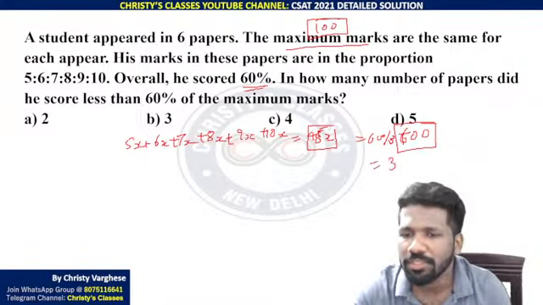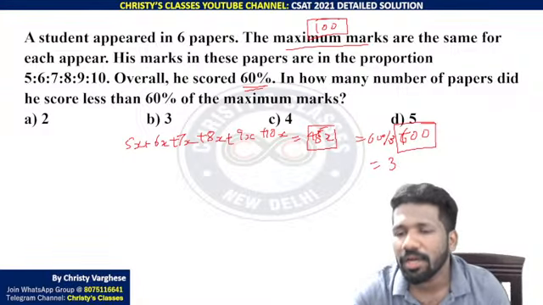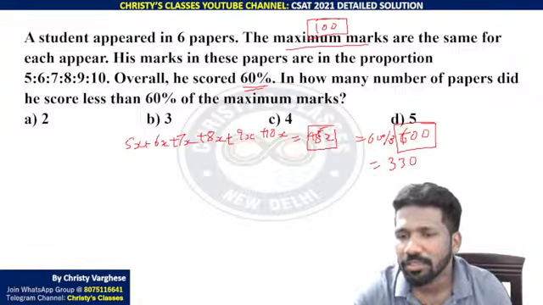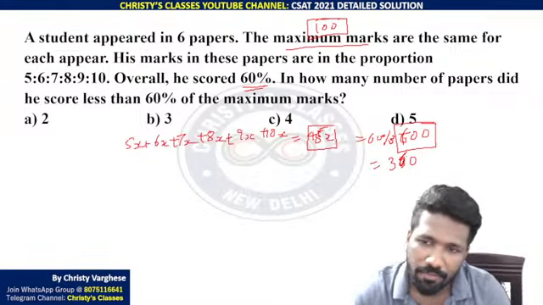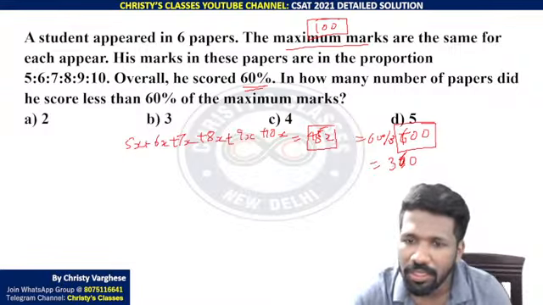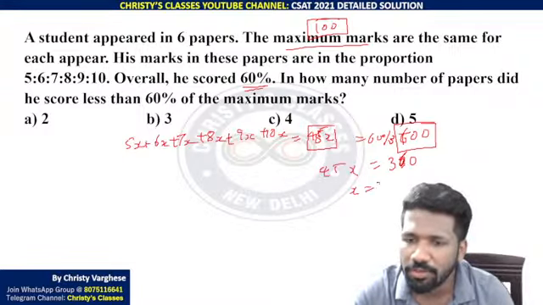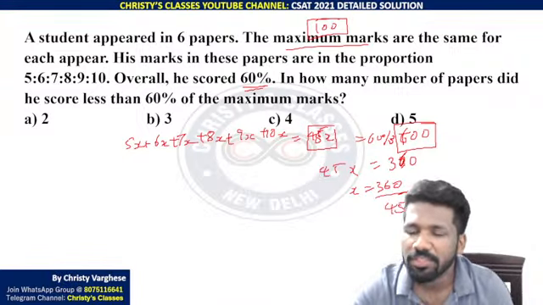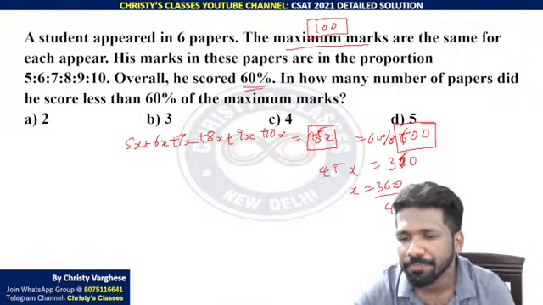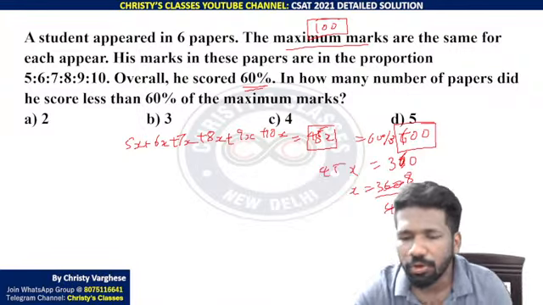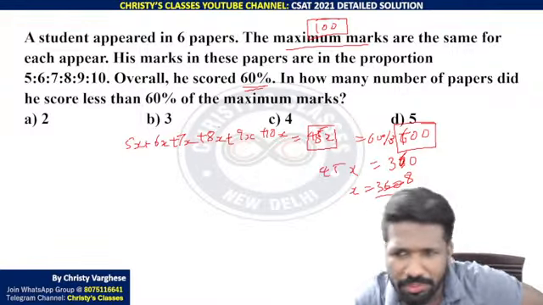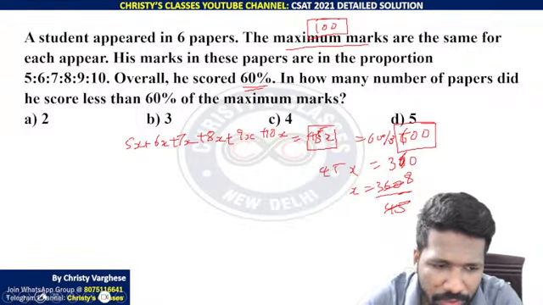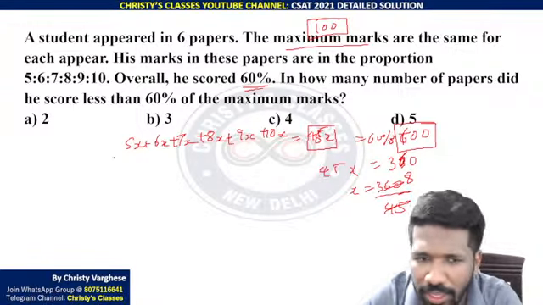60% of 600 is what? 360, because 50% is 300, 10% is 60. 45x equal to 360. x is equal to 360 by 45. 360 by 45 will be 8. So you got the value of x, you substitute it, then you can simplify. That is one way. Otherwise, keeping in terms of x itself is enough. That is up to you which way you do. So anyway, you got x is 8.